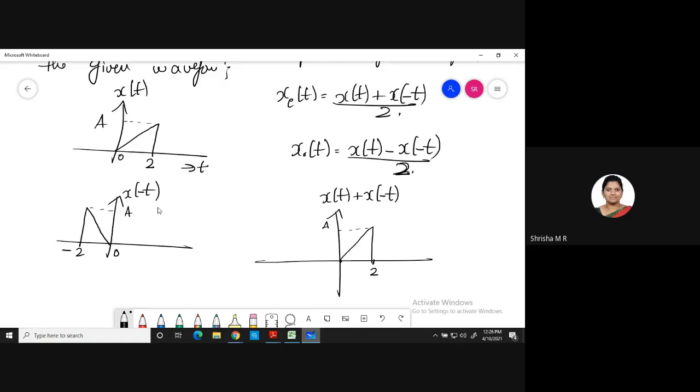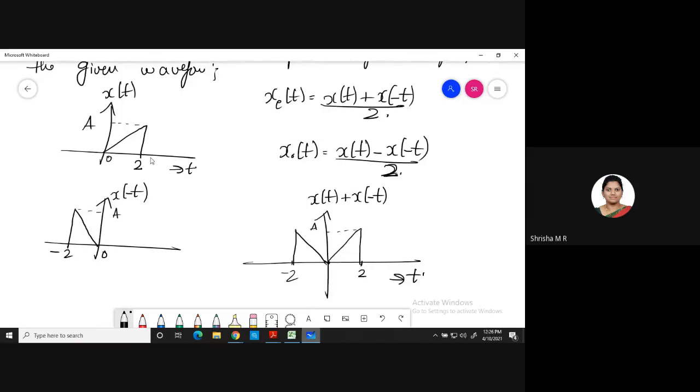Now on this side, we have to add this side. Here we have 0 and here we have A. 0 plus A at minus 2 is A only, right? So here also you have A. So this is x of t plus x of minus t. Got it? Everyone got it?